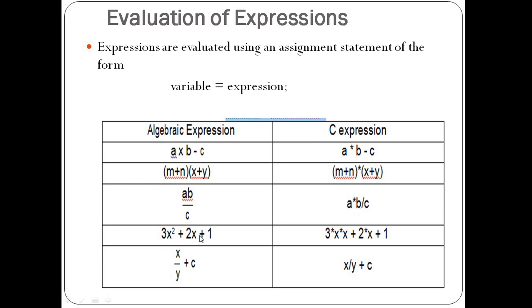So for 3x square plus 2x plus 1, how will it be written in C? 3 into x into x plus 2 into x plus 1. Then x divided by y plus c is written in C as x divided by y plus c. So some algebraic expressions are different from C expressions, because whatever expression we create in algebra will not be followed as it is in the C language. C has a special type of syntax for writing mathematical algebraic functions. So according to that syntax, we need to write the statements for execution of algebraic or mathematical expressions.